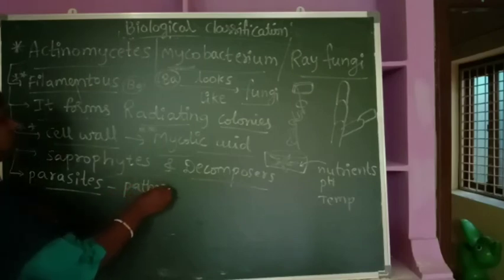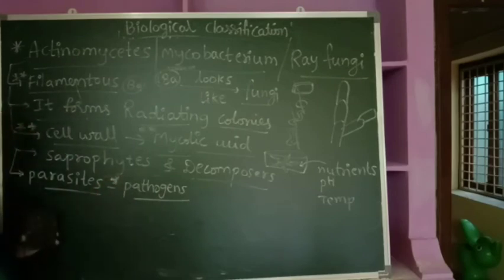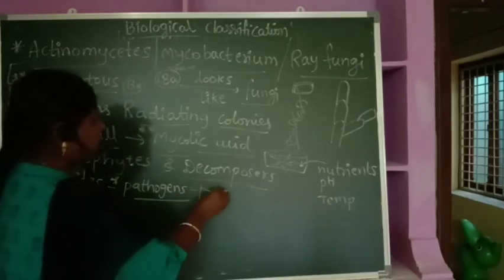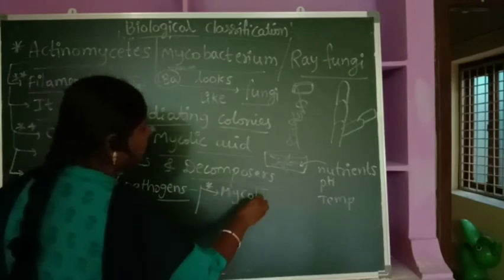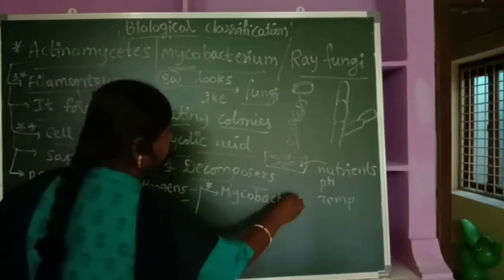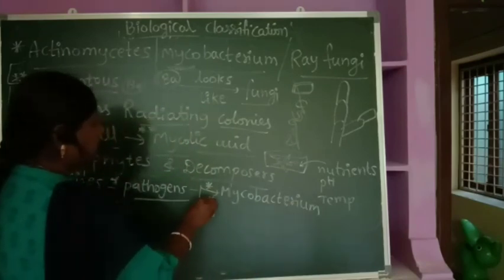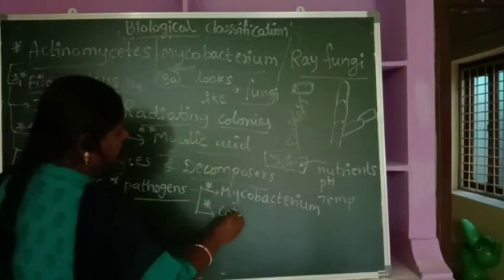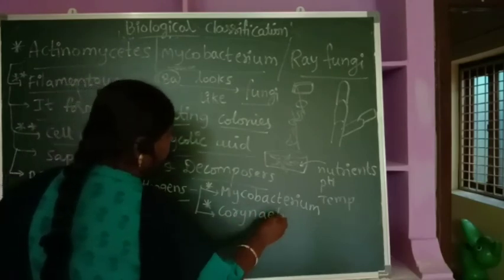Pathogens means they are responsible for causing diseases. Now which organisms belonging to actinomycetes are pathogenic in nature? We studied two important organisms: one is Mycobacterium, the other one is Corynebacterium.